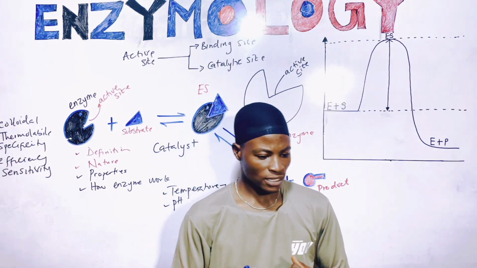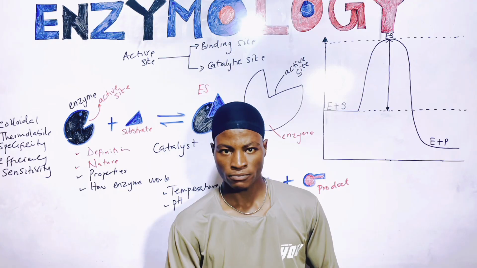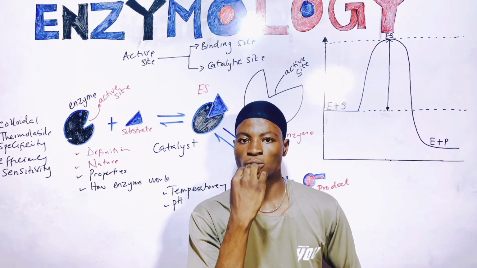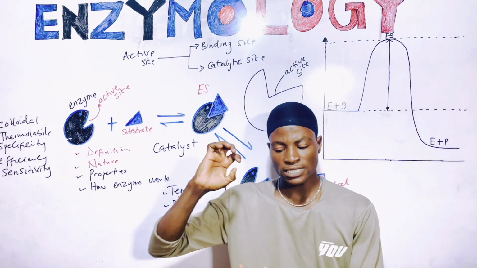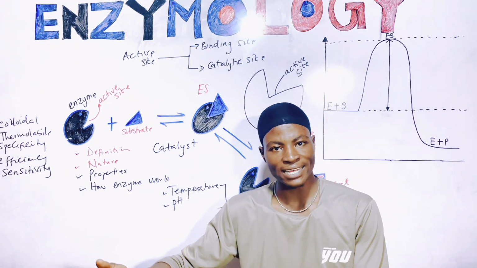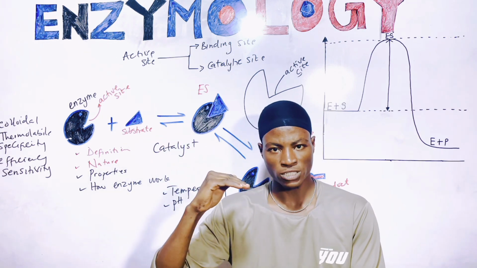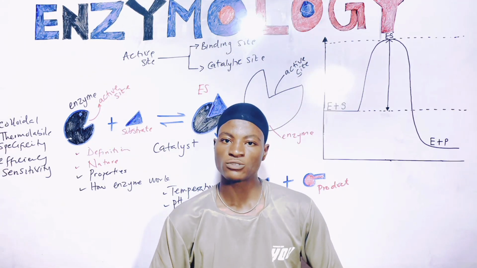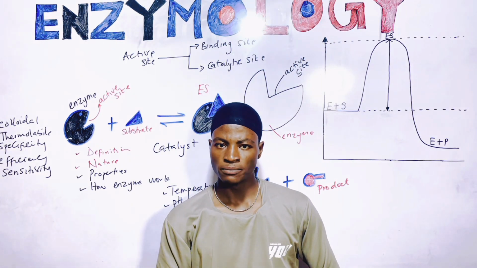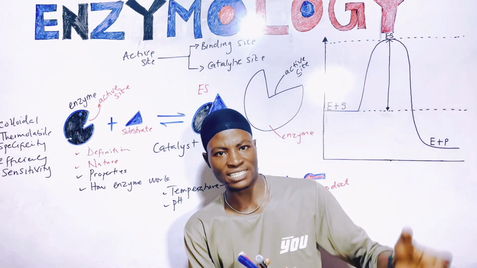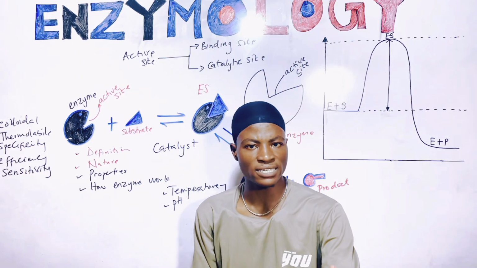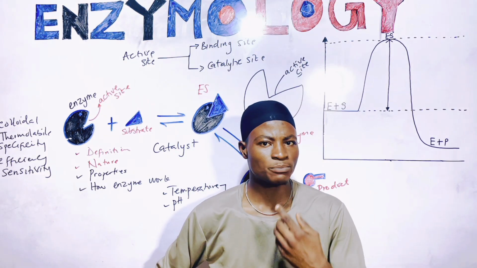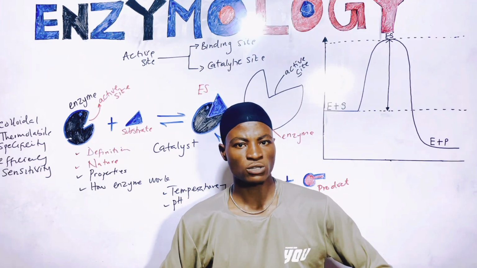Take for example, let's say we have amylase, right? The function of amylase, salivary amylase, actually starts from the mouth, right? And we said salivary amylase requires alkaline conditions to perform its optimum function. Then immediately it enters the stomach. The pH of the stomach is highly acidic. This makes this enzyme inactive. In that case, we basically say digestion of carbohydrates does not take place in the stomach, and that is because of the pH of the stomach, which is highly acidic.